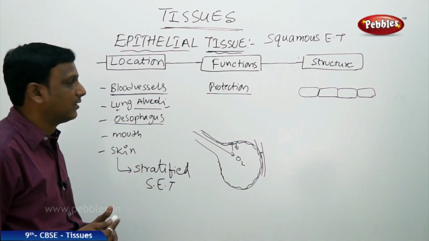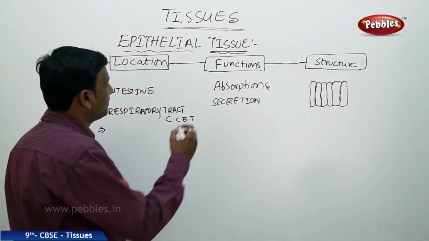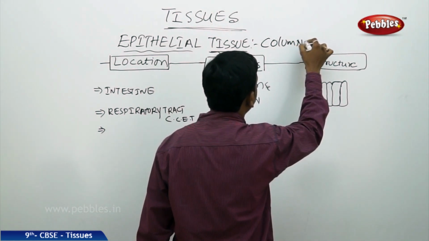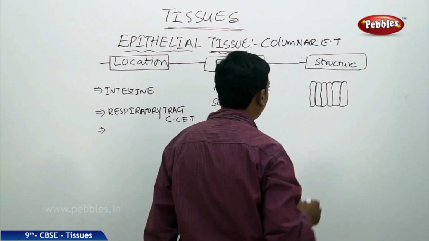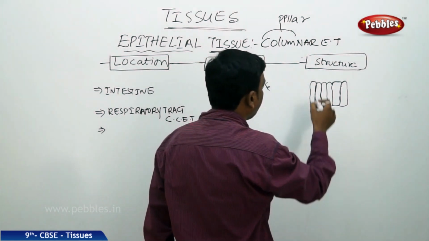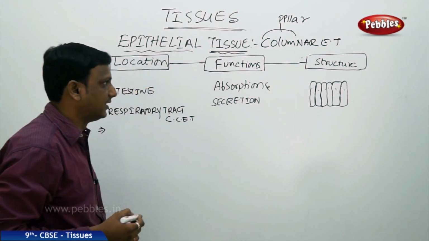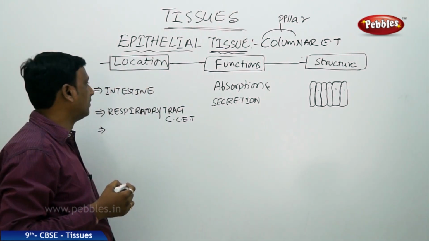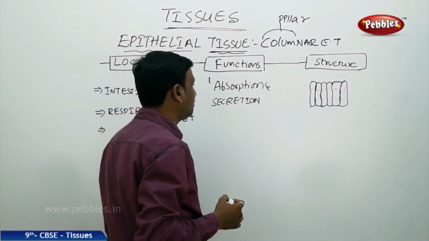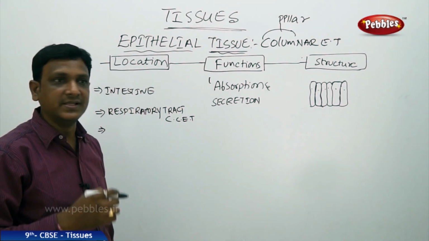Now let us see the next one. The next epithelial tissue which we are going to discuss is columnar epithelial tissue. Columnar, what is the meaning of a column? It is a pillar. So the epithelial tissue that has a structural appearance like pillars arranged side by side, you call it columnar epithelial tissue or columnar epithelium. The main function of this columnar epithelium is absorption and secretion. The different organs that are involved in absorption and secretory functions, there you find this tissue.